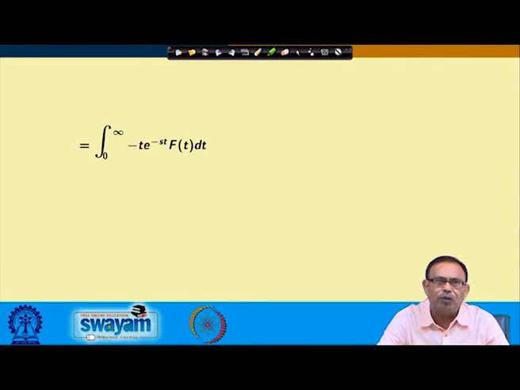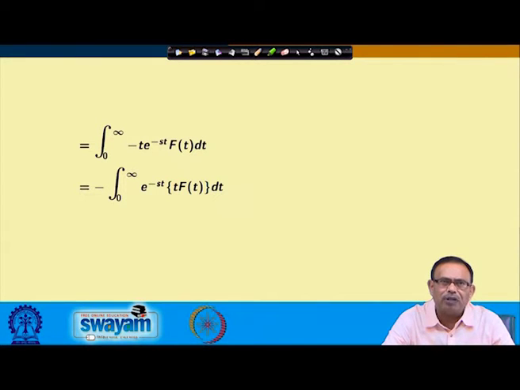This equals 0 to infinity minus t into e power minus st f(t) dt, and minus can come outside. So, e power minus st t f(t) over the integral from 0 to infinity is nothing but minus Laplace transform of t into f(t), and therefore, the Laplace transform of t into f(t) equals minus F dash s.